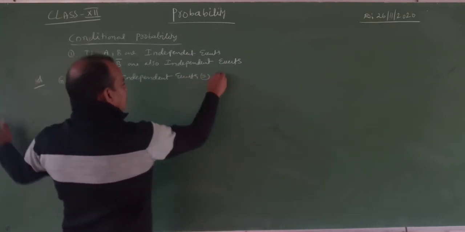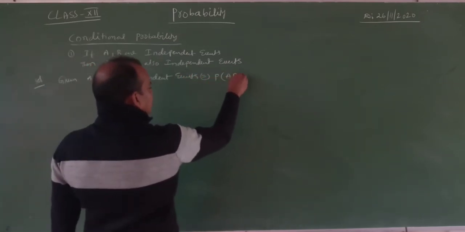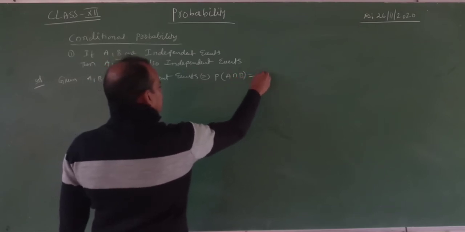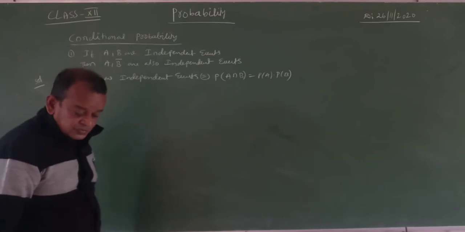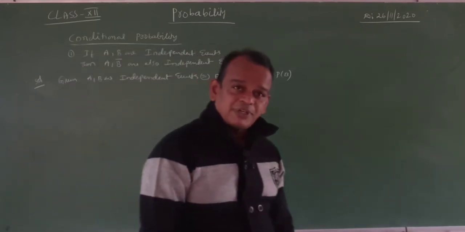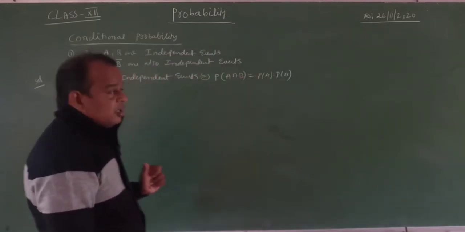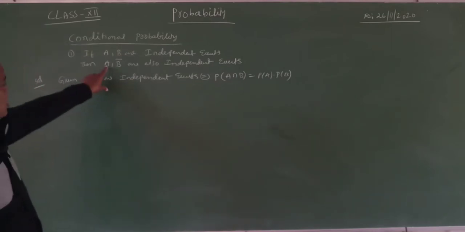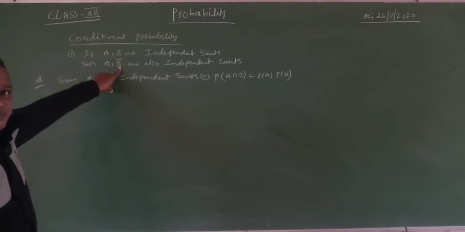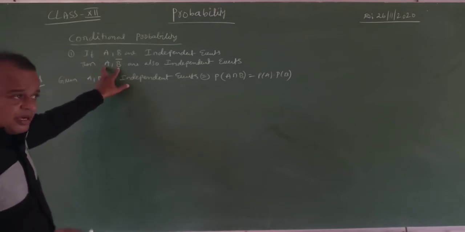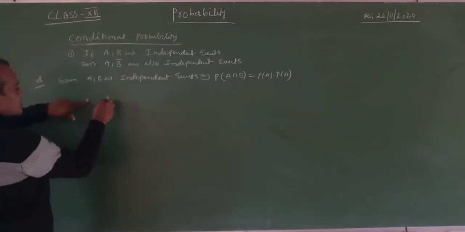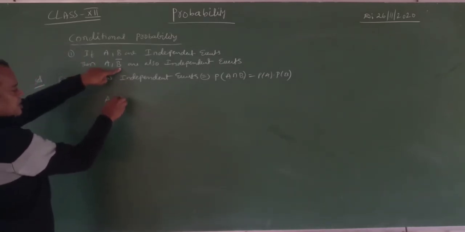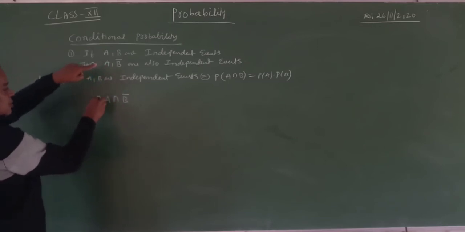That implies probability of A intersection B is equal to probability of A into probability of B. I hope that you understood or not? Yes, this is the given. Now, you have to show that these two events, A, B bar, are also independent events. To show that, you must take the intersection. Now consider A intersection B bar. Now apply the probability.